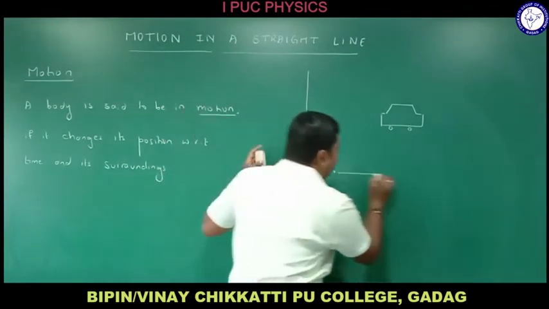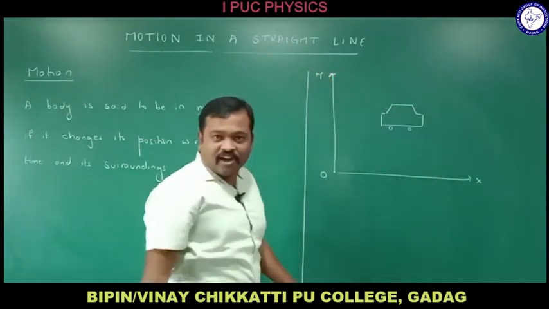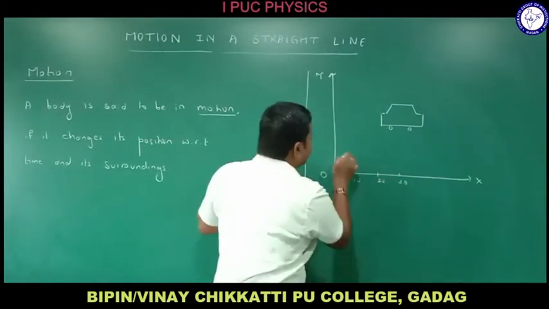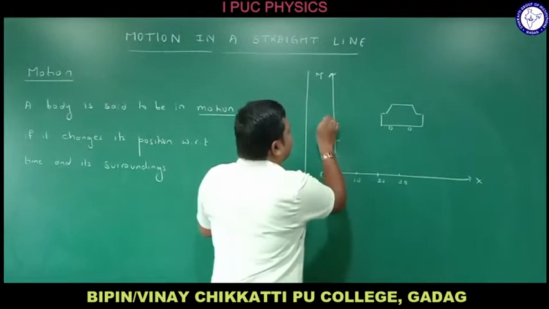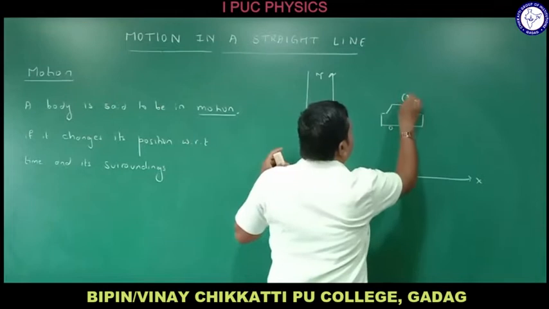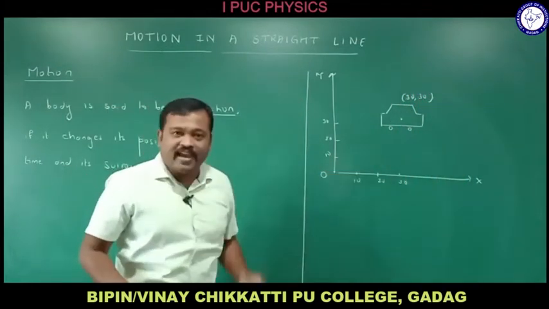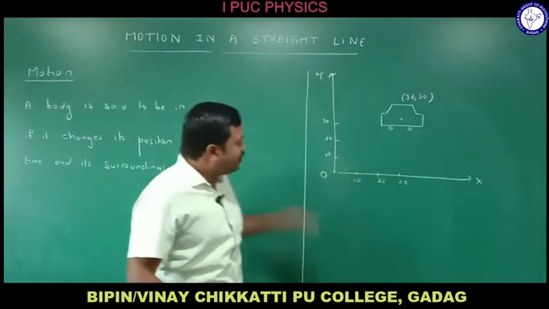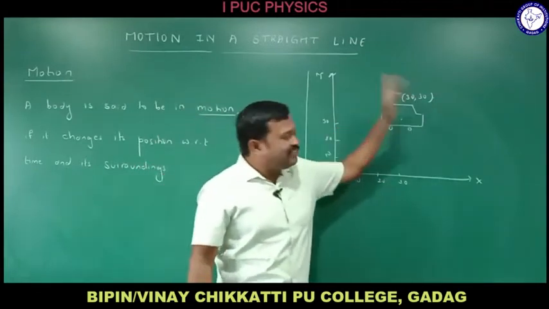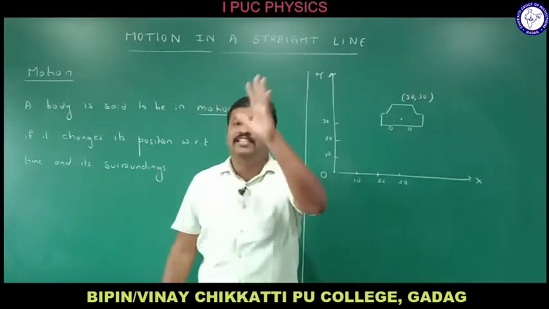Now I will be drawing the x-axis and the y-axis here, right? If I am drawing like this, this is 10 meter, 20, and 30. What will be the position of the car? The position of the car will be 30 meter along this side, along the x-axis, right? Along the east side is 30 meter and 30 meter along the north side of the Gandhi Circle, right? So what is its position? 30, 30.